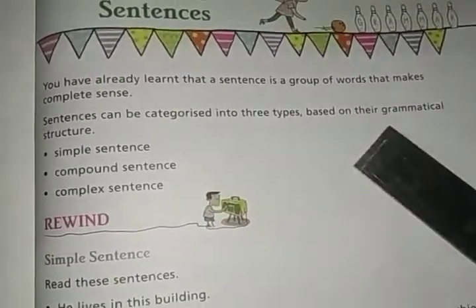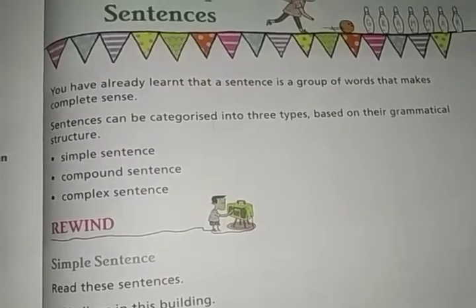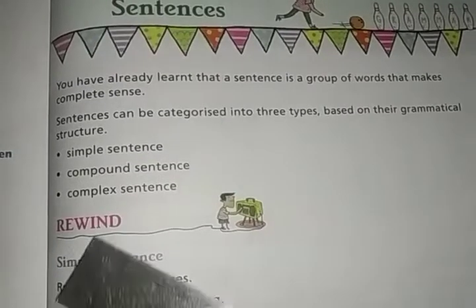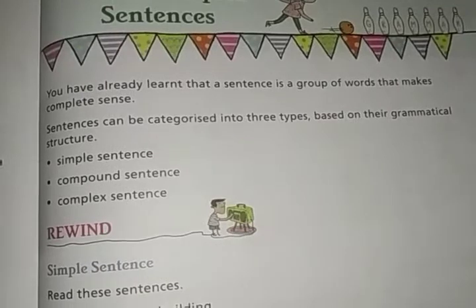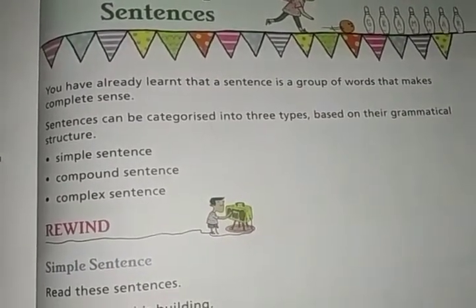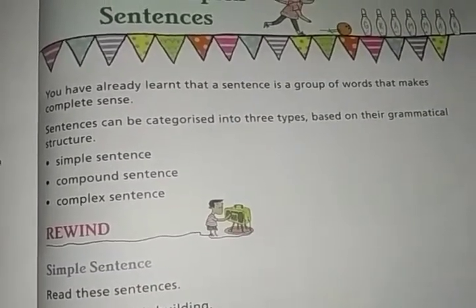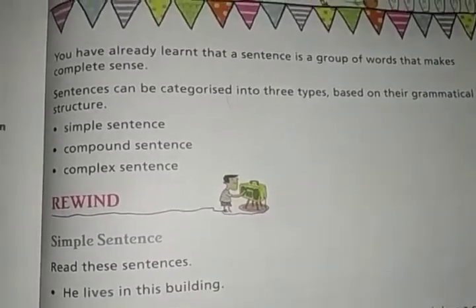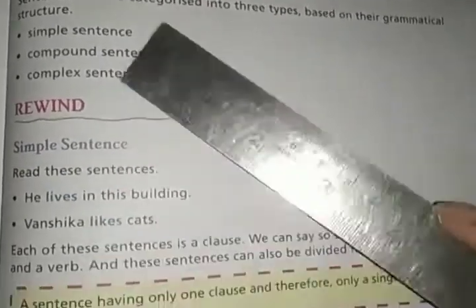On the basis of the grammatical structure of a sentence we can classify them into 3 types: simple, compound and complex. So how can we identify which is simple, which is compound and which is complex sentence? Let us learn the definition, and by that we will understand the use and how to identify the 3 types of sentences. So first one is simple sentence.